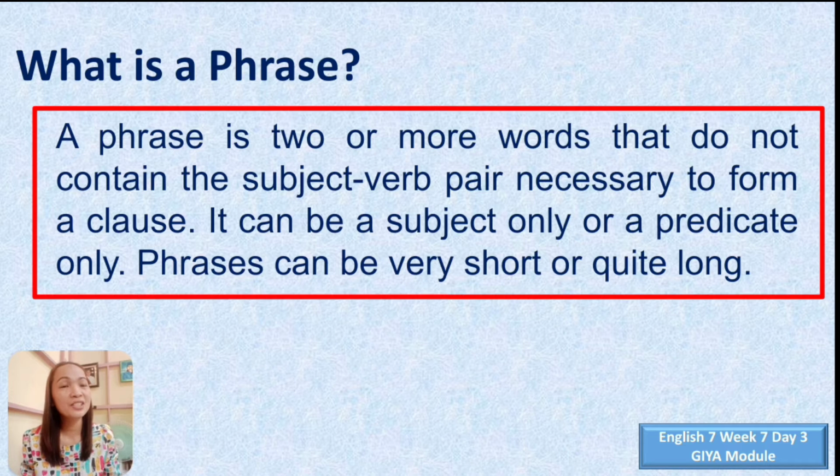A phrase is two or more words that do not contain the subject-verb pair necessary to form a clause. It can be a subject only or a predicate only. Phrases can be very short or quite long. So meaning to say, a phrase could have just a subject, or just a verb or a predicate.